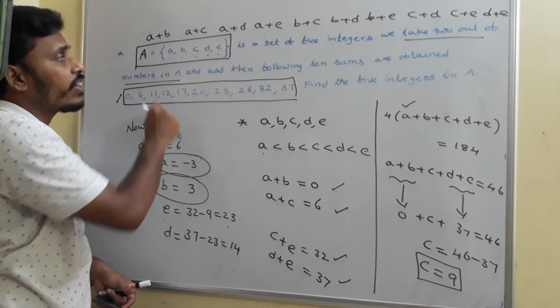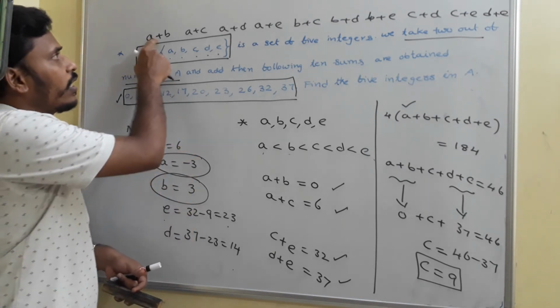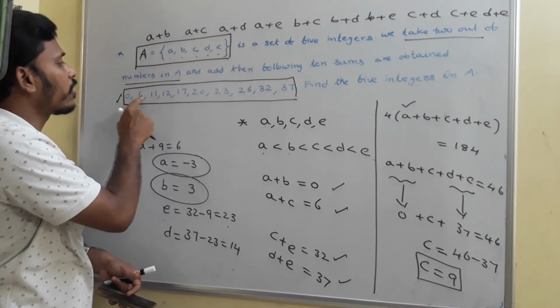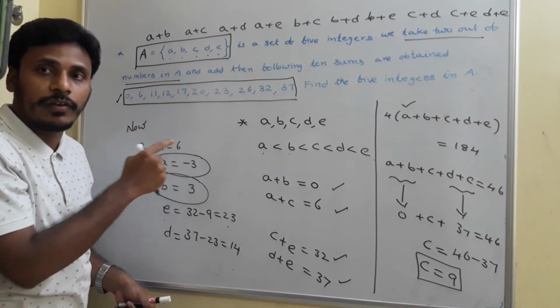But we don't have a chance to pair them. I don't have any chance to say that A plus D is the third number 11. We don't have that correspondence between the possibilities and the given numbers.